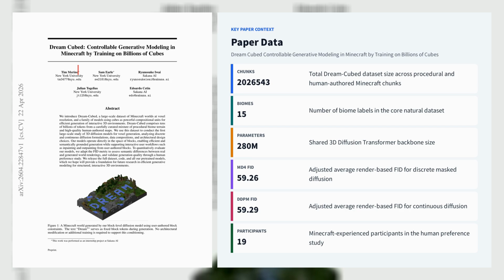The paper also shows that sampling quality degrades sharply for MD4 when reducing steps from 1000 to 10, with average FID rising from 59.26 to 174.53, and that targeted data composition improves structured biomes such as villages and caves relative to naive frequency-based sampling.